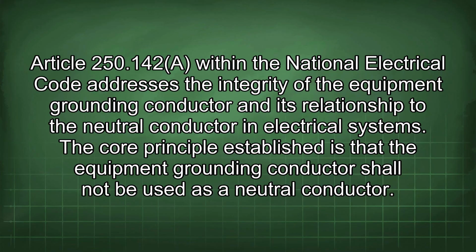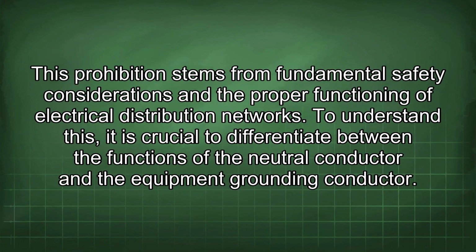250.142 within the National Electrical Code addresses the integrity of the equipment grounding conductor and its relationship to the neutral conductor in electrical systems. The core principle established is that the equipment grounding conductor shall not be used as a neutral conductor. This prohibition stems from fundamental safety considerations and the proper functioning of electrical distribution networks.